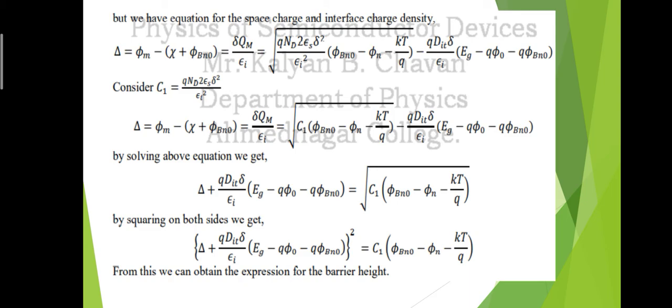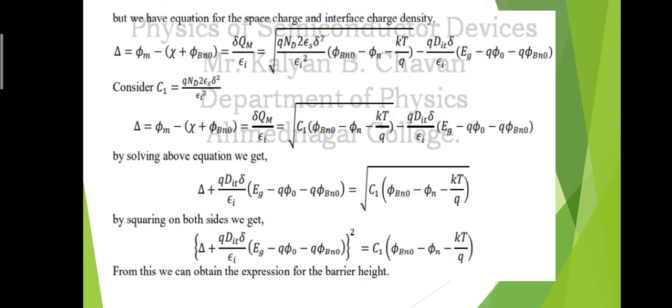So we get the equation like square root of q N D divided by 2 epsilon s into delta square divided by epsilon I square, in bracket phi bn0 minus phi n minus kT by q. This is the value of QSC, and this value is positive because we already have a negative sign in the QM equation. The second term is for QSS, and the value of QSS is known, that is Dit into q into Eg minus q phi 0 minus q phi bn0, and the delta upon epsilon I is the multiplied term which is as it is. So we get this term.